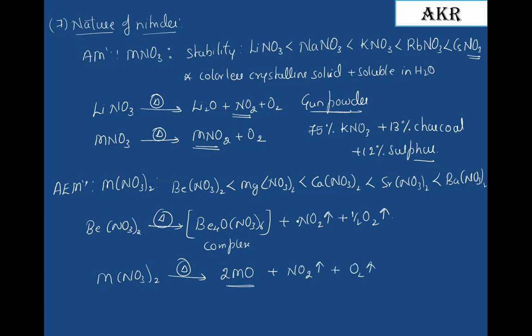You should balance this one. This is 2 and it is 4, and 2. All these nitrates are soluble in water, but as we move down the group, the solubility of these compounds decreases. Here the solubility increases, in this case solubility decreases.